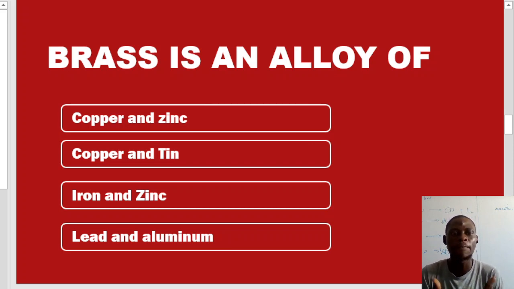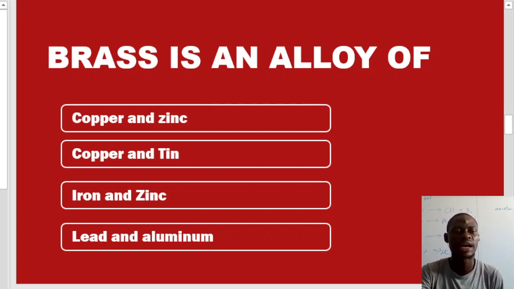As we know, brass and bronze are both alloys of copper, but what do they contain? Take a look at this. Brass contains copper and zinc. Brass is an alloy of copper which contains copper and zinc. They might want to twist your brain about which of them is more. In brass, copper is more than zinc altogether, while bronze is an alloy of copper which contains copper and tin.